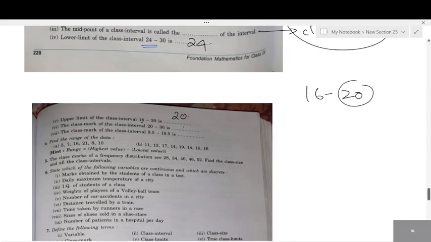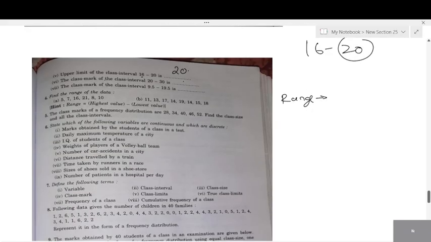Okay. Next, find the range. What's the formula for range, students? How do you find range? Minimum marks, minimum minus... Oh, that's the formula they've given. Highest value minus lowest. Calculate the range for both the questions. Completed. Calculate the range.